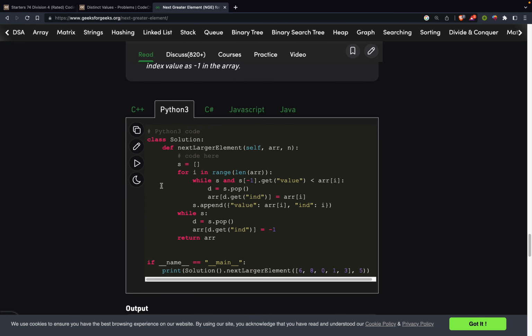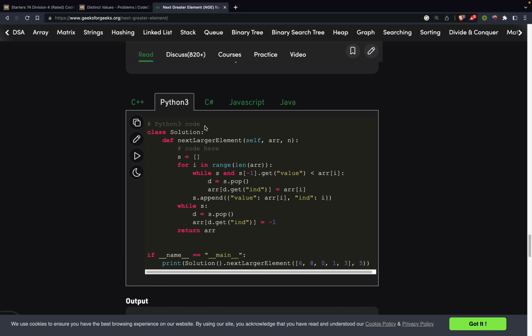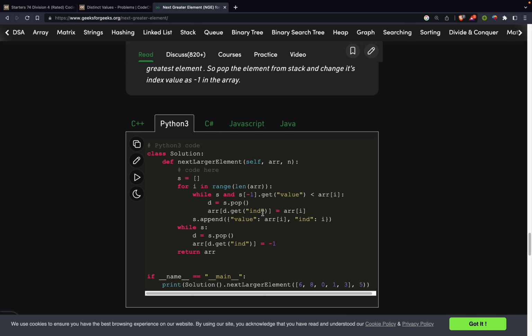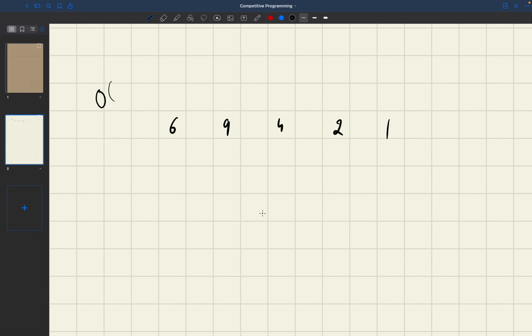You can just read about this. If we use a stack, we are able to do this in big O of n. In big O of n, what I will achieve is: what is the next element greater than 6 in this whole array? It is 9, right? And what is the next element greater than 9 in this whole array? It is -1, because there is no element greater than or equal to 9. It can be any default value.